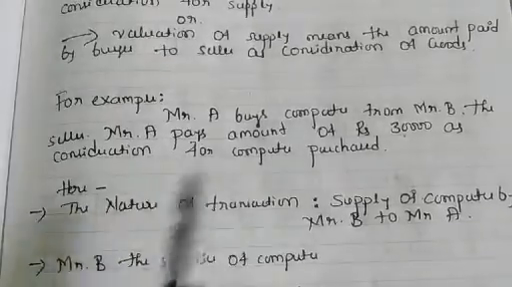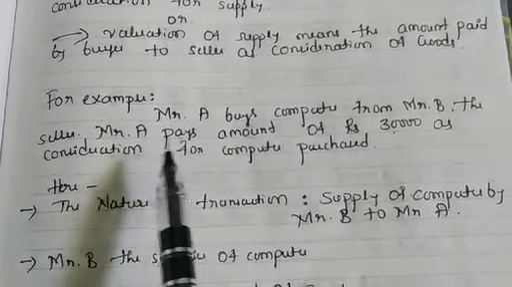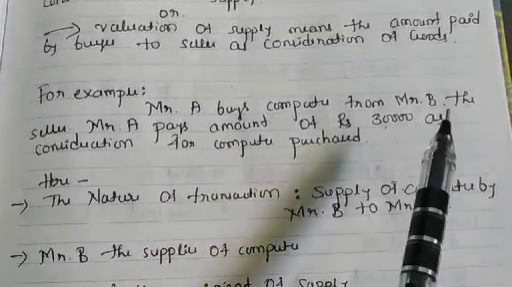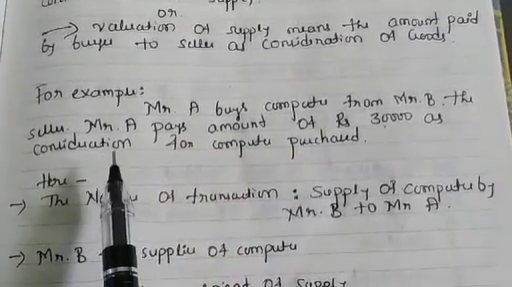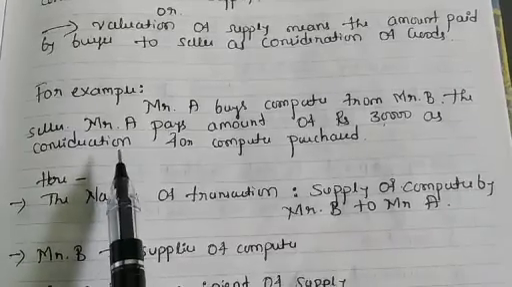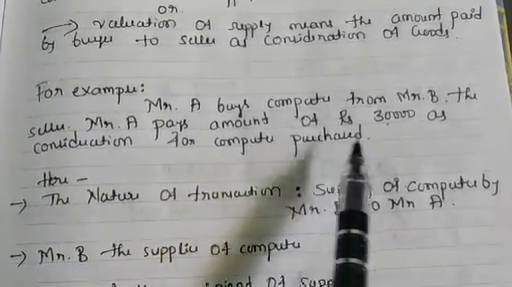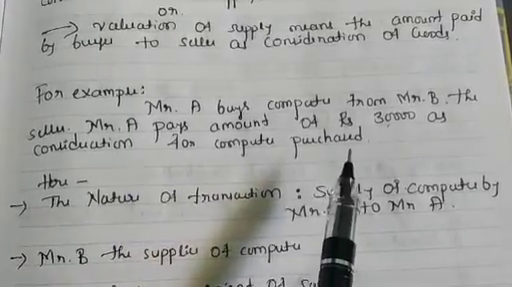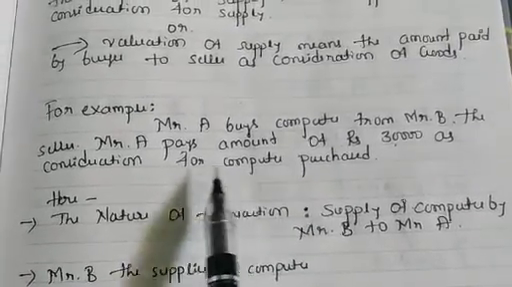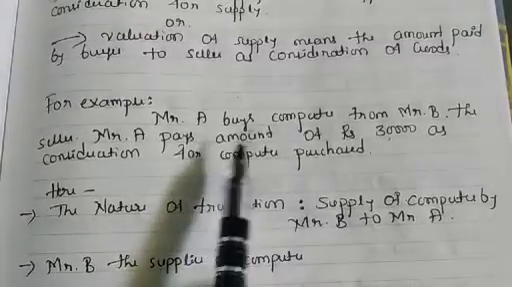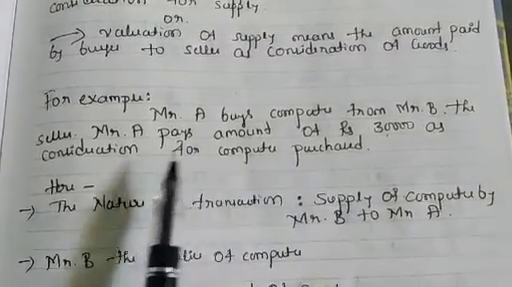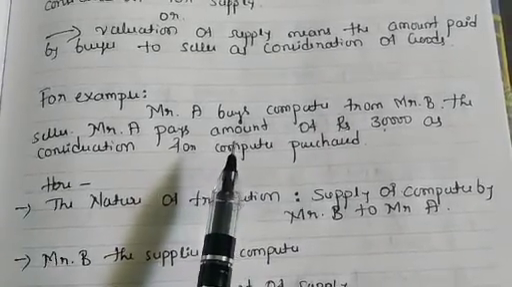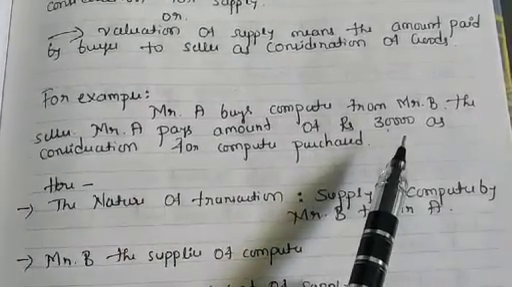For example, I write here one example. See here, Mr. A buys a computer from Mr. B, the seller, and Mr. A pays an amount of rupees 30,000 as consideration for the computer purchased. So see here, what is the transaction? Mr. A is the buyer and Mr. B is the seller, and Mr. A purchases the computer from Mr. B. The amount is 30,000.